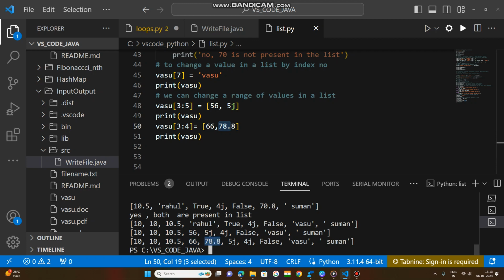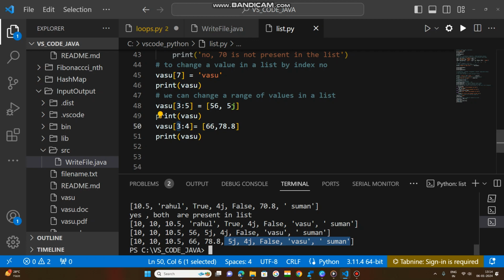The 5j is not replaced here because in 3 to 4, the 4 will not be included, the fourth index will not be included. 66 will be replaced at the third index, in the place of 56. Then 78.8 is inserted, added. After that, the rest of the values are shifted to the right side.